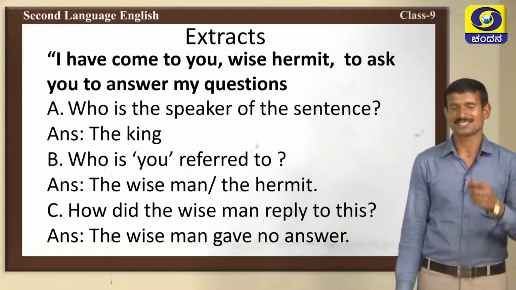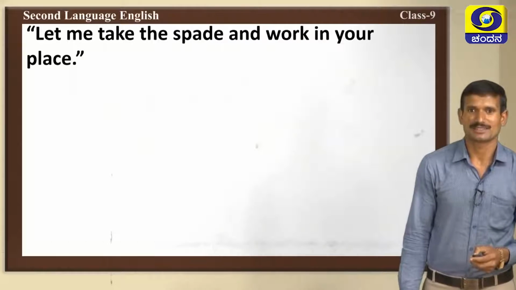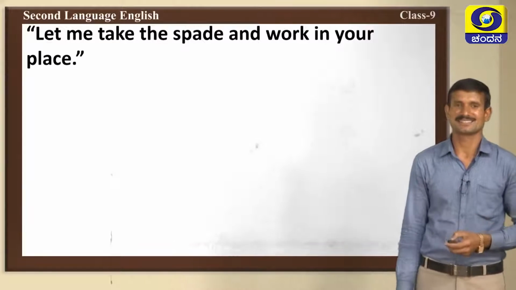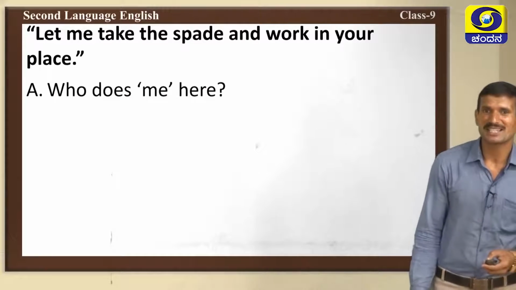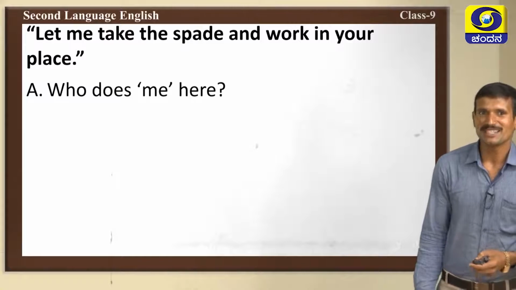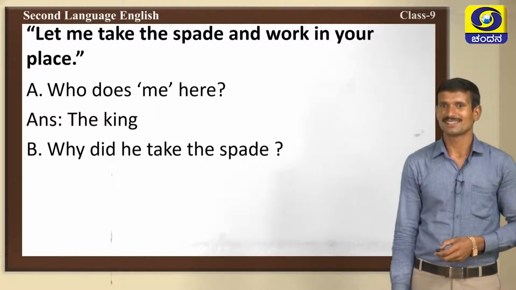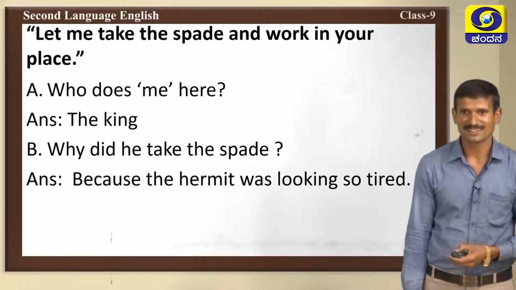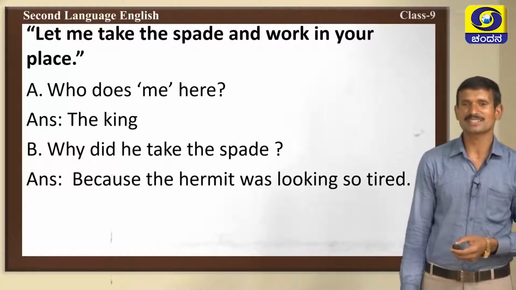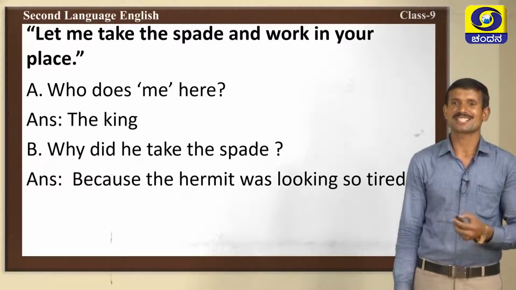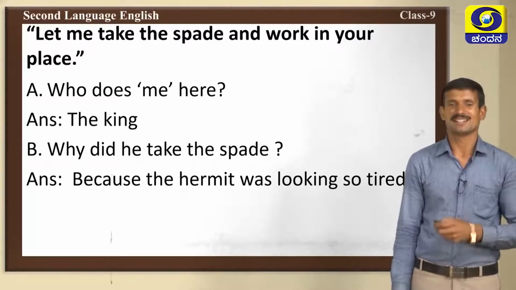Very good. These are the extra questions. Then, let me take the spade and work in your place. Very good. Who does me here? Here me means the king. Very good. The king. Next, the second question. Why did the king take the spade? Yes, because the hermit was looking so tired. He was looking so tired. So, the king took the spade and worked in his place.